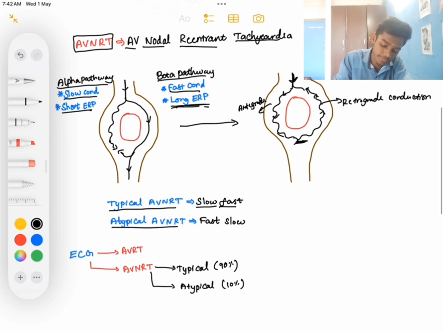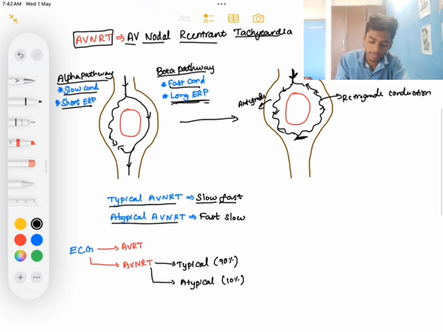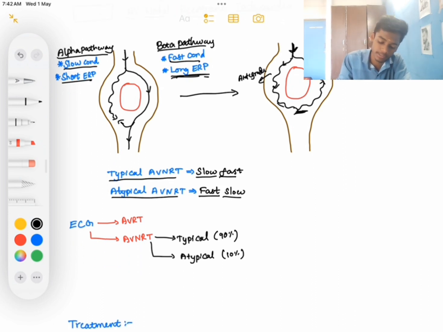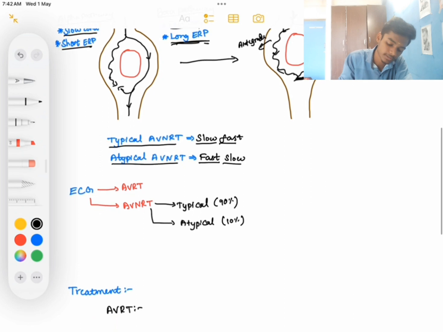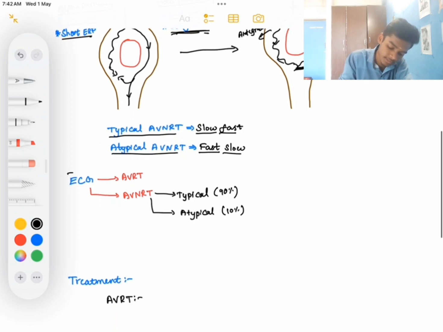Atypical AVNRT is opposite to that of the typical AVNRT. What will happen? There is fast slow AVNRT. The antegrade conduction will be through the fast pathway and the retrograde conduction will be through the slow pathway. That's why it is atypical fast slow AVNRT. Let's see about the ECG.